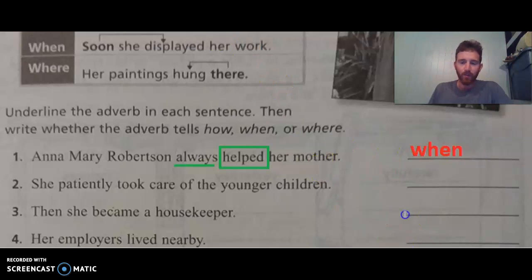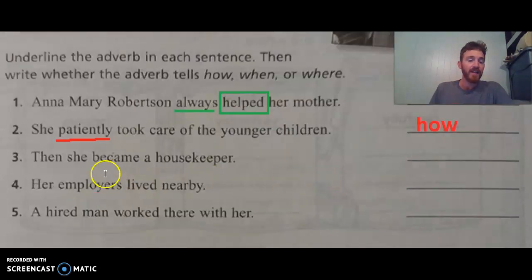Okay. We're talking about when she helped. She patiently took care of the younger children. So our verb phrase in this case would be took care. Patiently tells us a little bit. What would that tell us? Well, that tells us how, right? How she cared, how she took care. She was patient. You could say carefully. Other things like that would describe how something's done.